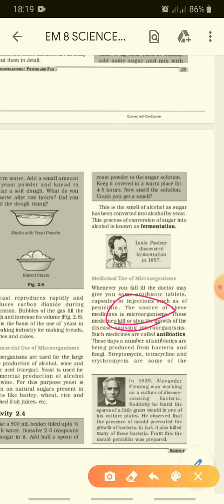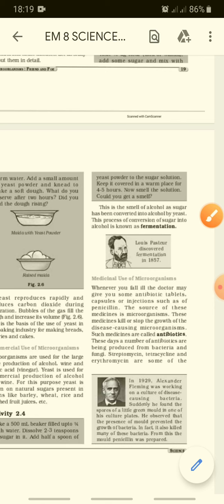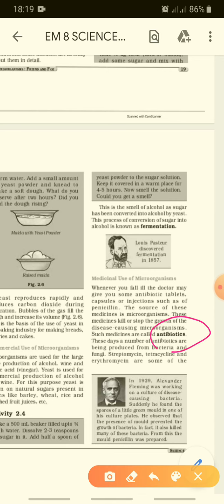What role do these microorganisms play in our body when we take the medicines? Let's see. These medicines kill or stop the growth of the disease causing microorganisms in our body. Such medicines are called antibiotics. What are they known as? Antibiotics. They are the medicines which stop or kill the organisms which are developing or increasing in our body.